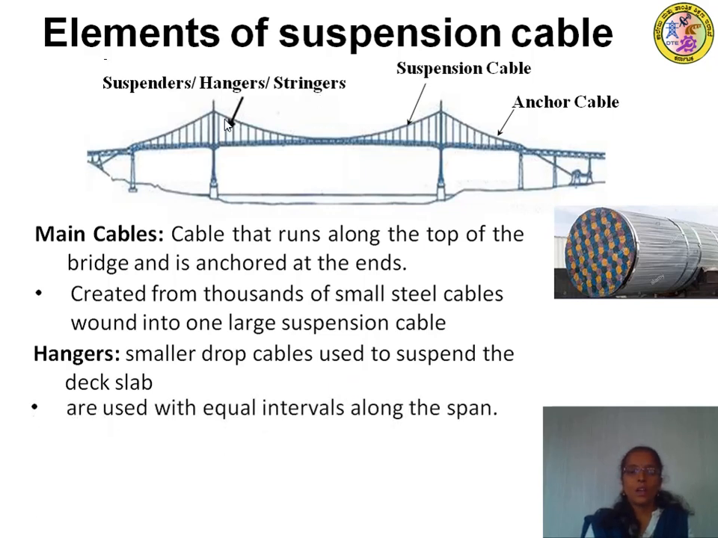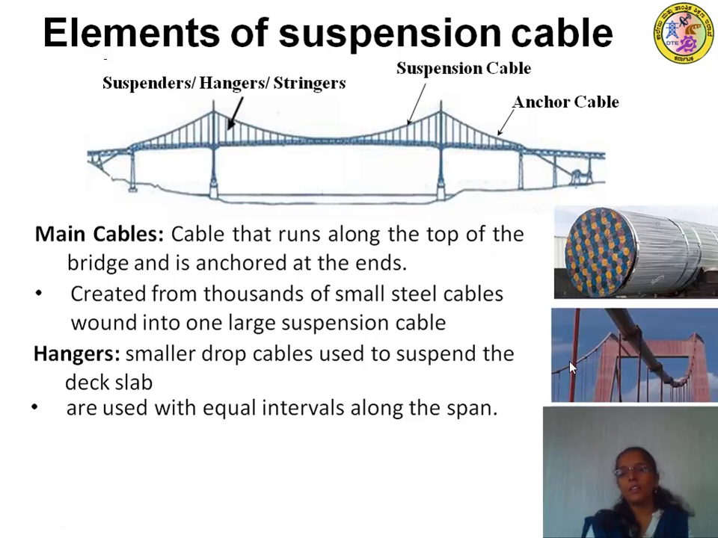They are used at equal intervals along the length of the span. You can observe here these vertical bars are spaced at equal intervals, hence we can treat it as a UDL. In the real case, these vertical bars are called suspenders, whereas this is the main cable, the suspension cable, and this is the tower. They are placed equally along the length of the cable.